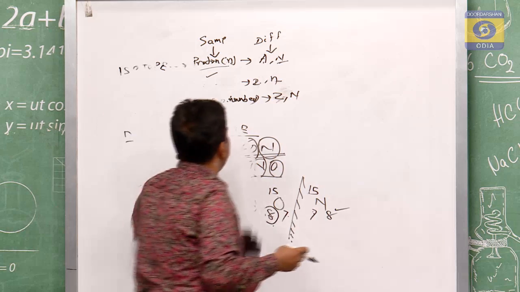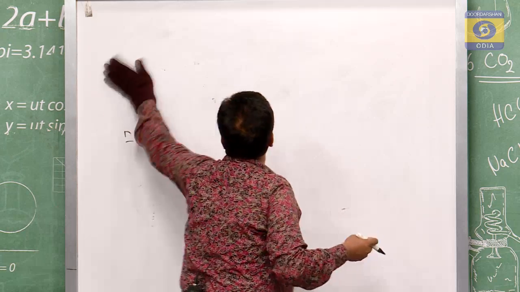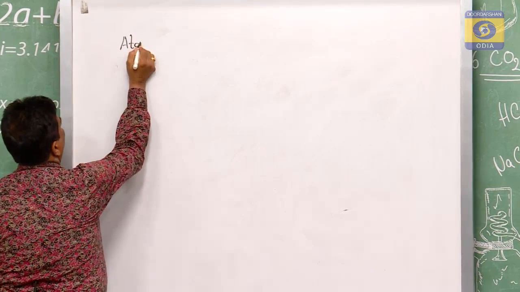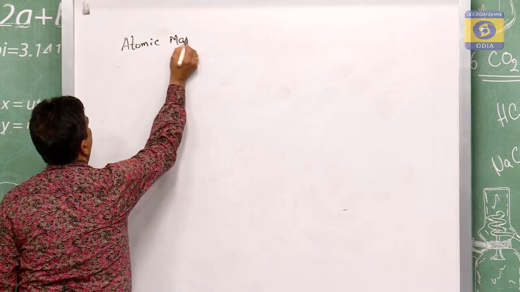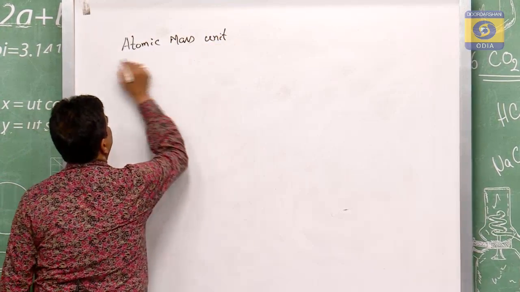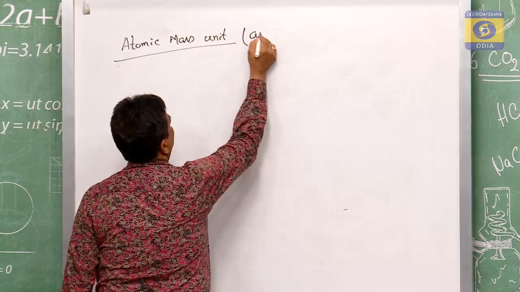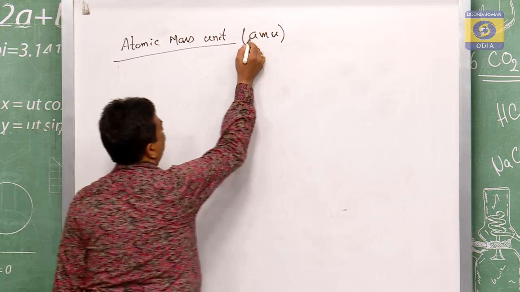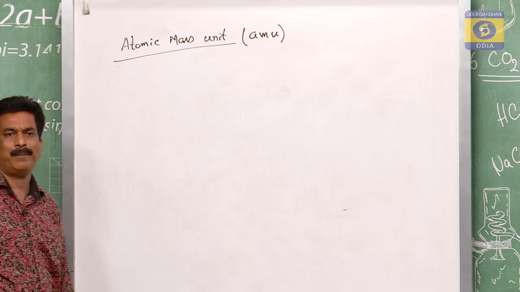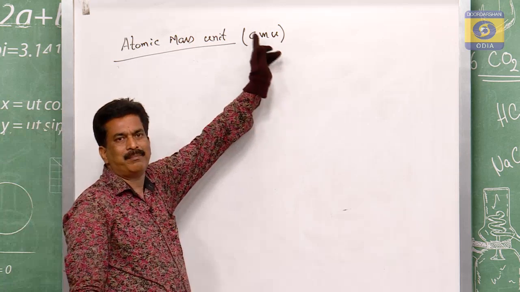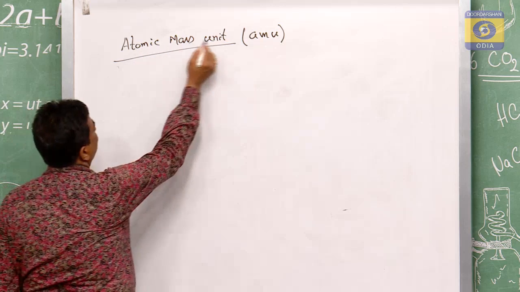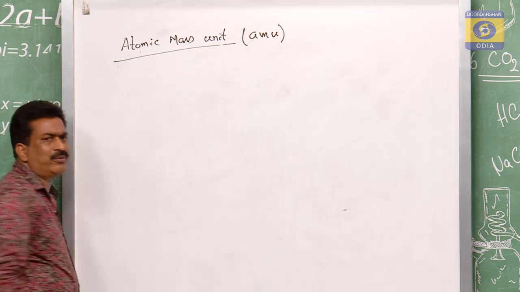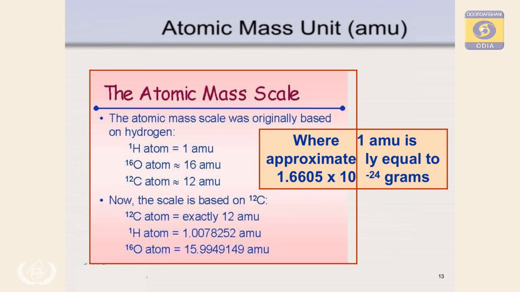And now we are going to discuss the atomic mass unit. Atomic mass unit, which in small form is written as AMU, will be pronounced as AMU, atomic mass unit. So the atomic mass unit means, for an atom, to find its mass, the type of unit that is used is known as the atomic mass unit.